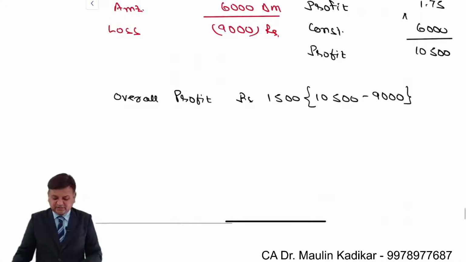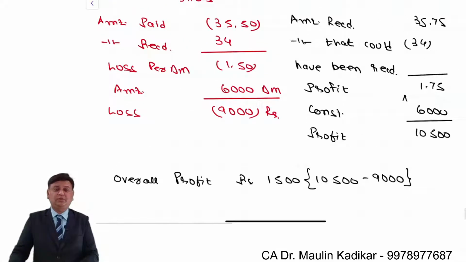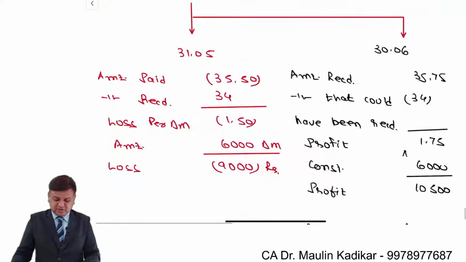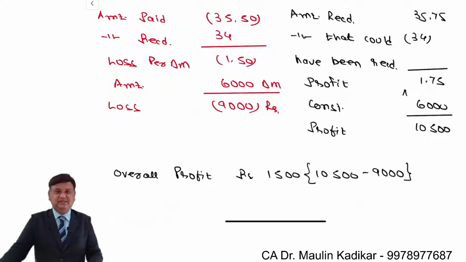Due to extension of the delivery of the goods, there is an overall profit of rupees 1,500, without taking into account the interest. Why? Because on one side you have a loss due to cancellation, however you are able to receive a higher amount of rupees. Why? Because the Dutch mark currency has appreciated. This is the logical method by which you can answer.